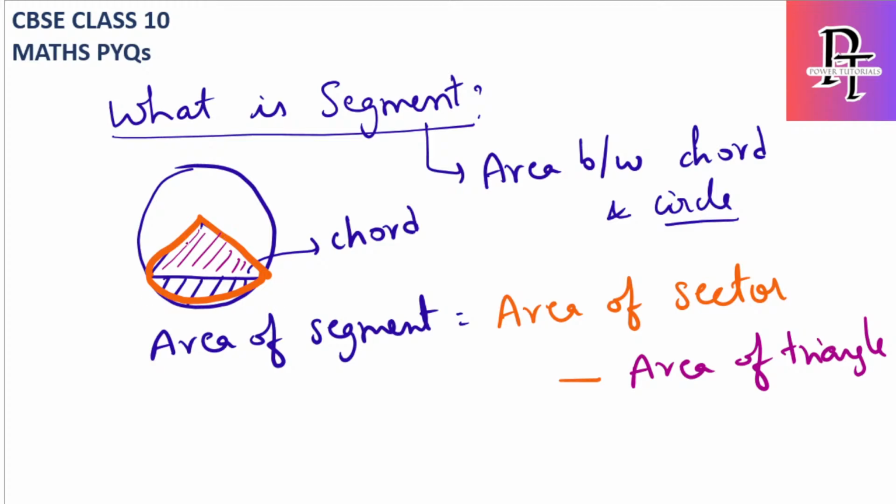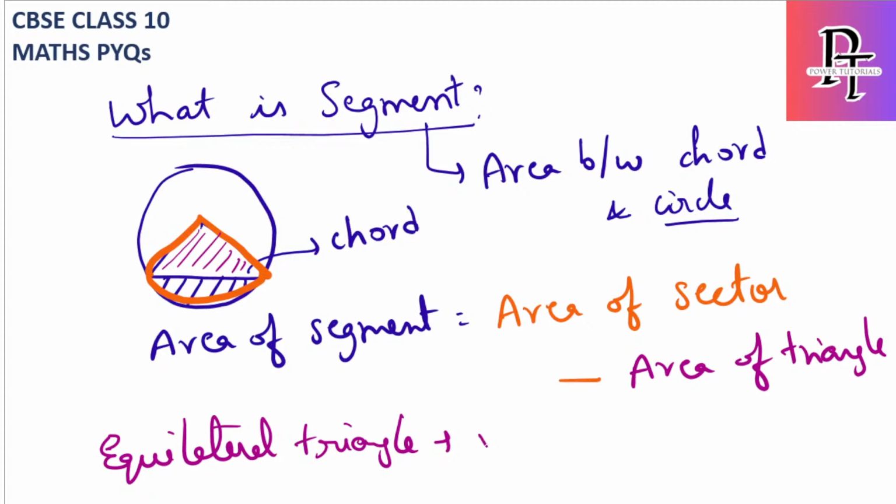Okay, so in most of the questions as per 10th class standard, the triangle is mostly an equilateral triangle. Most of the cases which I saw, it is an equilateral triangle. So what is the formula for an equilateral triangle? The area of the triangle is root 3 by 4 a square. So most of the cases the area of the triangle will be root 3 by 4 a square, and they will clearly mention what a is. A is nothing but the radius of the circle. Okay, so we'll see 2 to 3 questions, then you will understand how to find the area of a segment, and what about the area of a sector and length of arc of a sector.